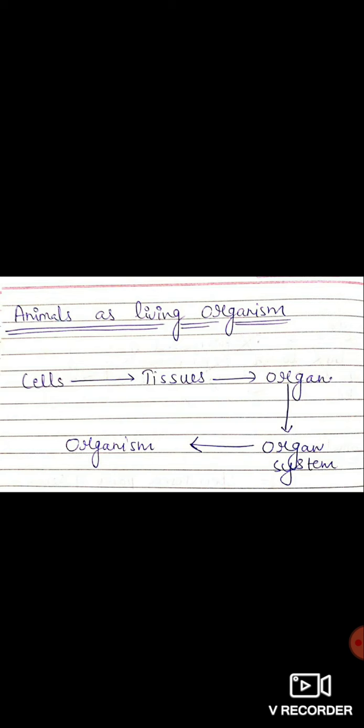So now let's talk about the animal as a living organism. As we know, there are many kinds of cells in animal bodies and they form many kinds of tissue. These in turn form organs, systems and the organism itself.